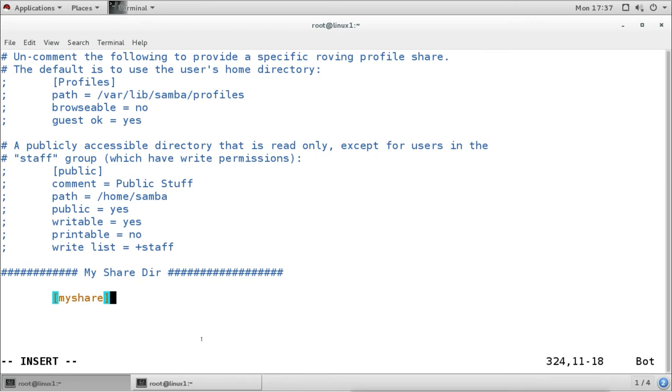In Windows, when we share the directory, we can also see the sharing name, and by default the sharing name is the same as the directory name, but it can be different. The main directory name can be different from the share name. This name will show when someone tries to access the share. Then you can put the comment. These comments are for you, like why you have shared this, and for whom you have shared this. So I will say this is for public use.